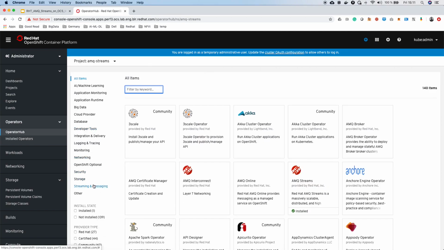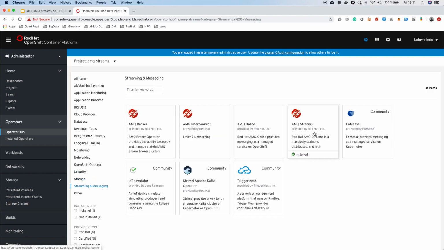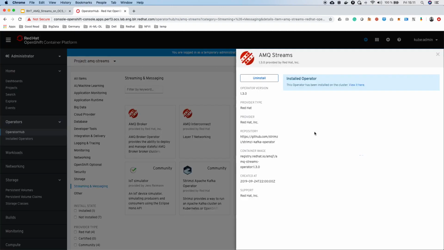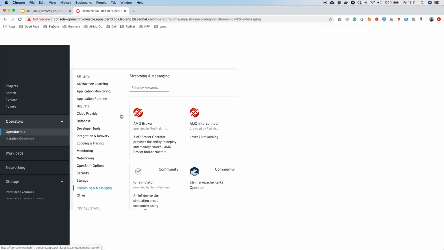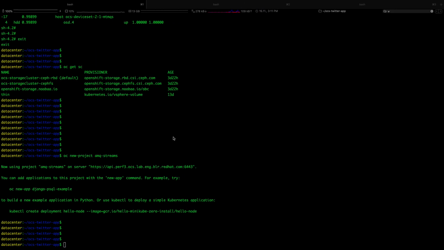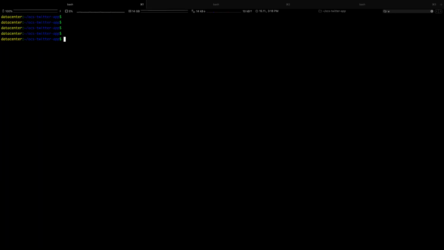So we'll go to operator hub, go to streaming, go to AMQ streams. It says that it is installed. Oh, probably it is installed across the cluster. So I think we are good here. So let's move to the next step. We'll now deploy the Kafka cluster. So oc apply and the Kafka config file should be here.